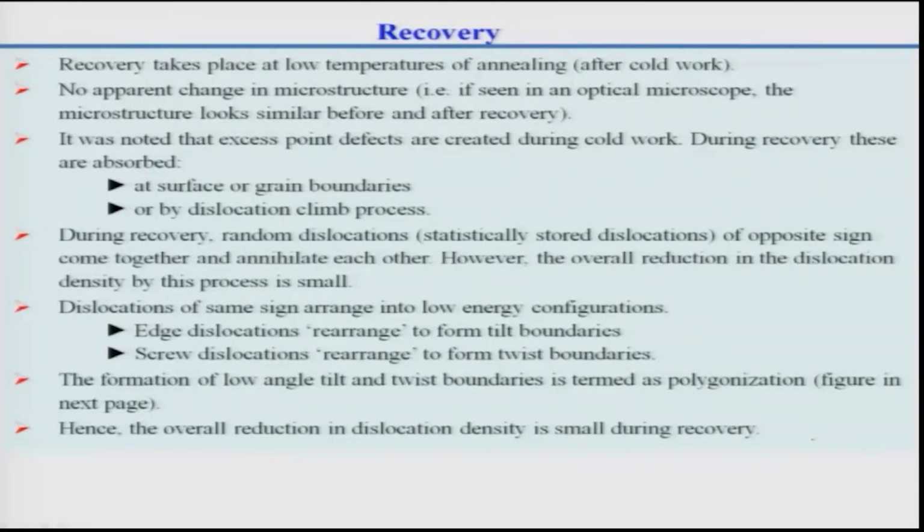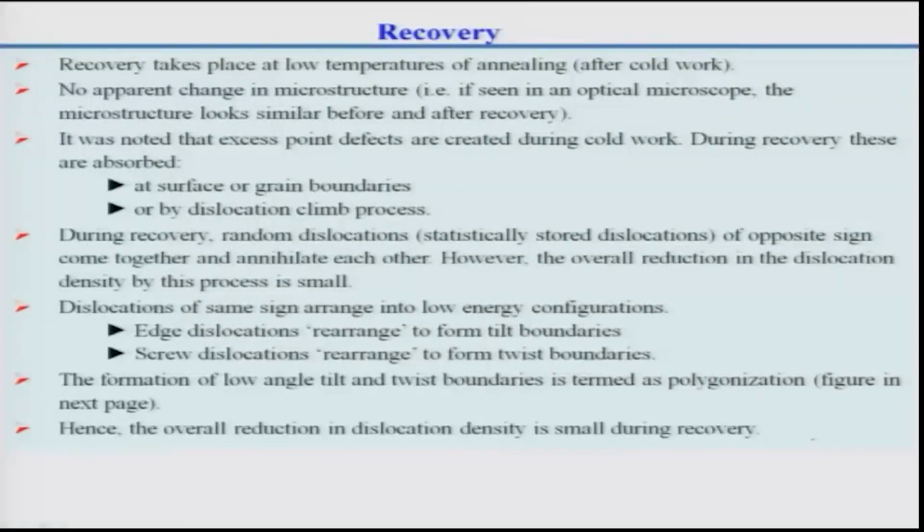In recovery, these are the things that happen. First, there will be no apparent change of microstructure. That means no change in the phases, no change in the grain size, no change in the boundaries. If you look in a microscope, you will not see any change.